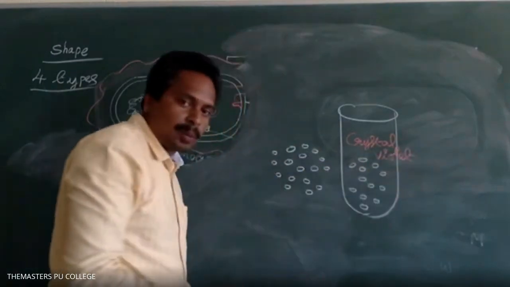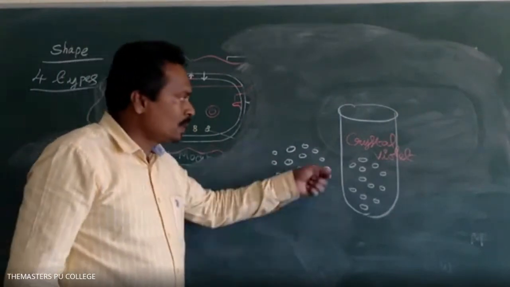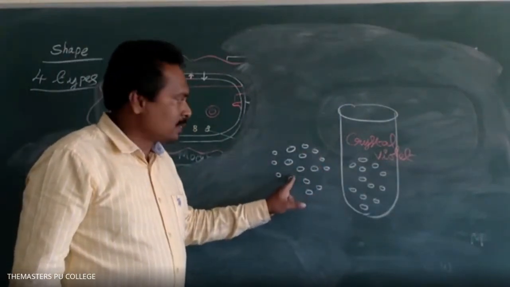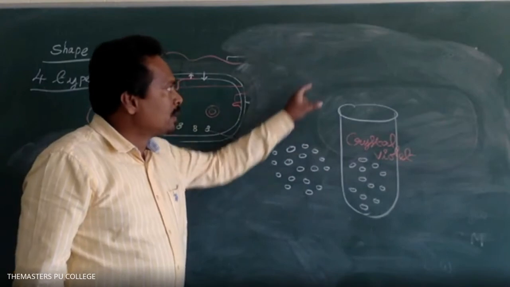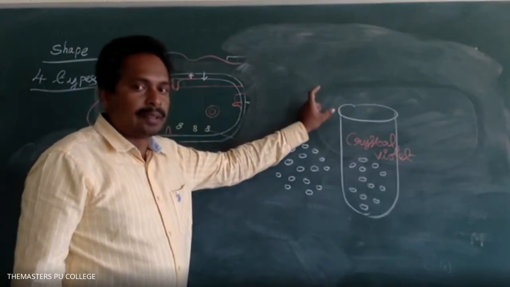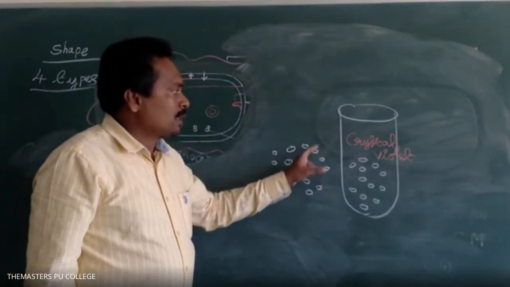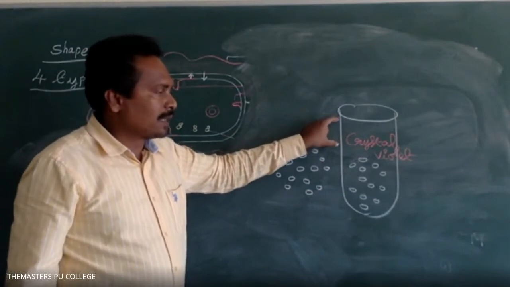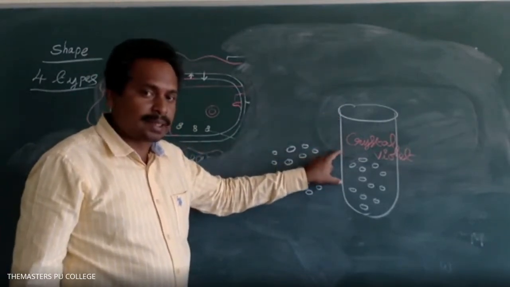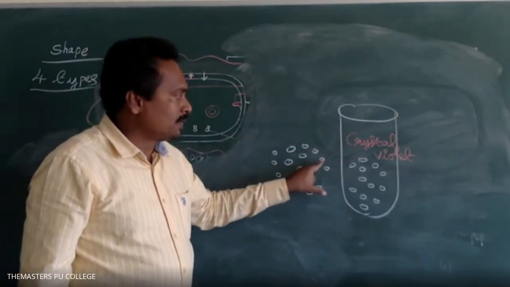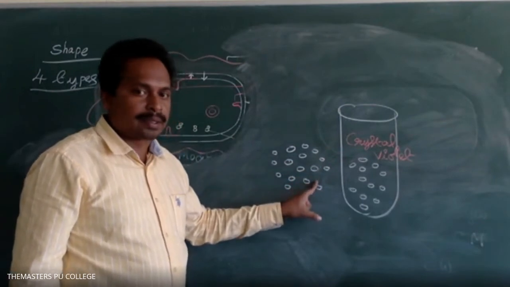That violet or purple in color. Initially, the bacteria are colorless. In the staining procedure, the staining technique, first of all, the scientist Christian Gram collected a group of bacteria.